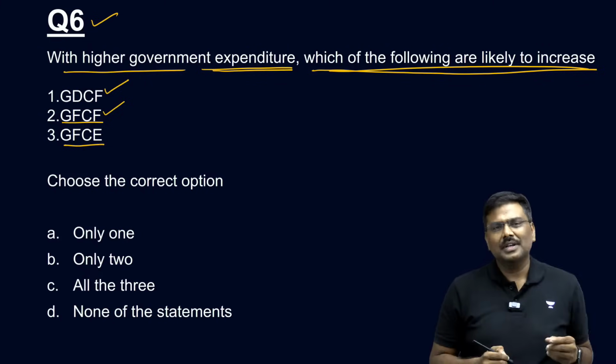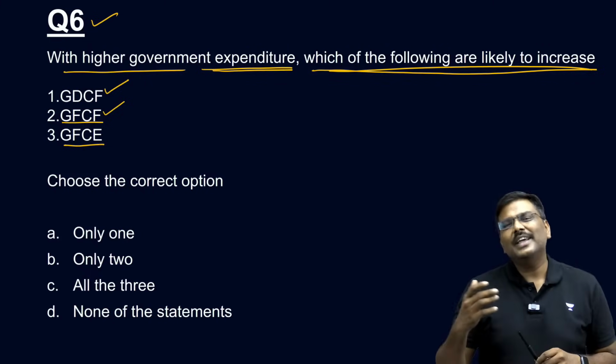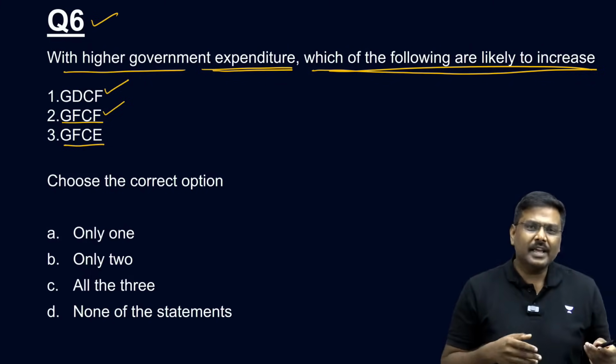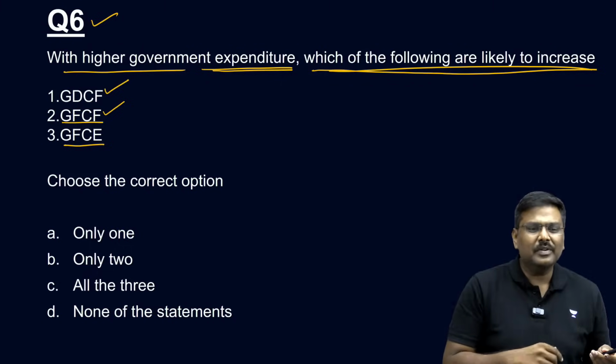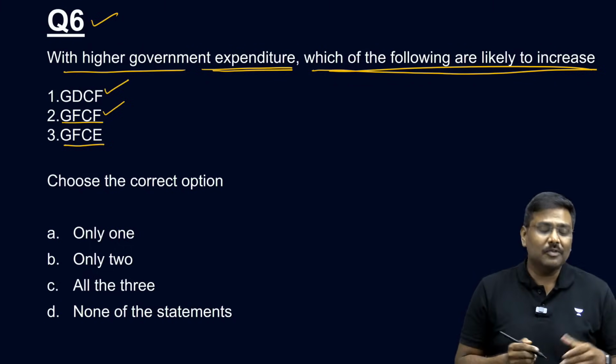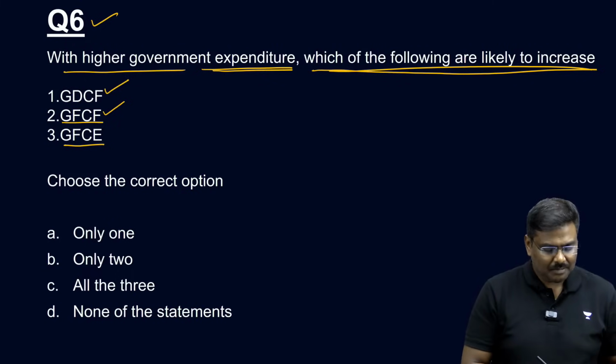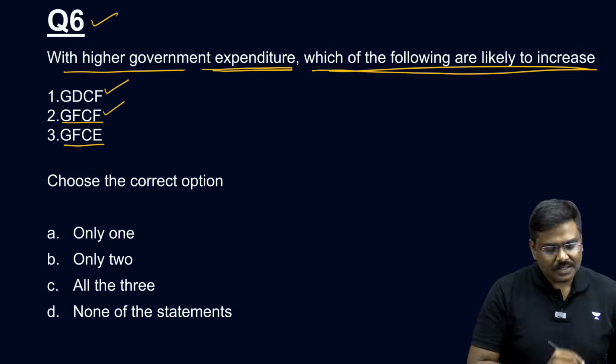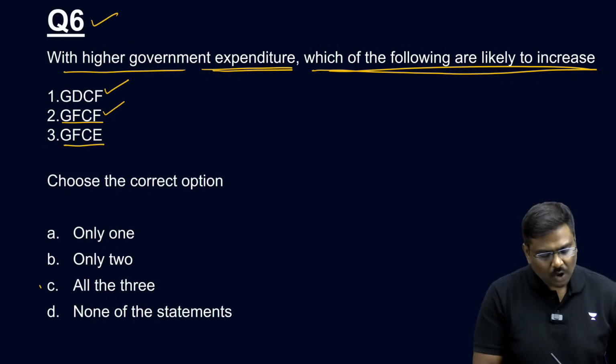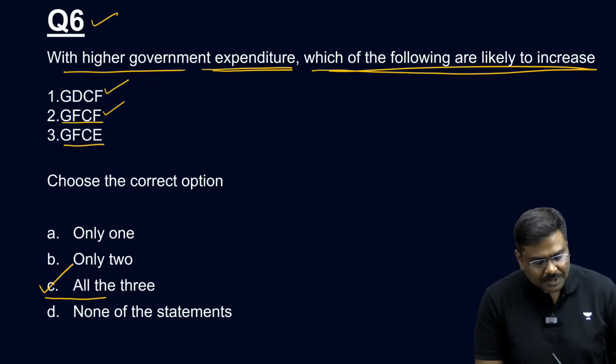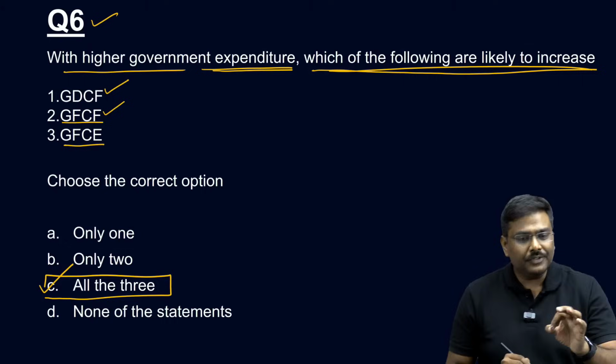I have given three components. Some of you are saying, sir, all the three are one and the same. Some of you are saying, no, there is a difference between all of them. And some of you are saying, sir, which is the right answer? By the way, the right answer for question number 6 is option C. Option C is the right answer, all the three.